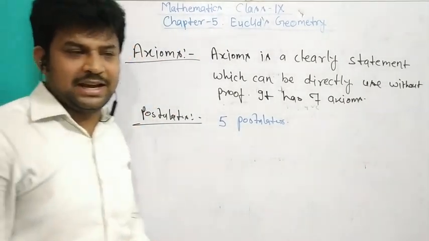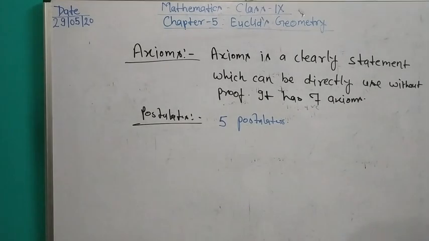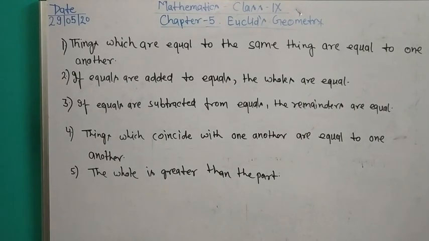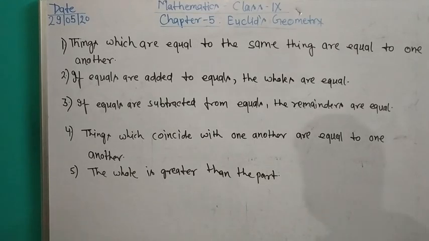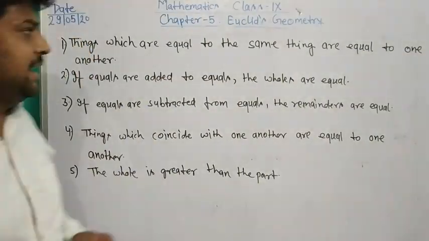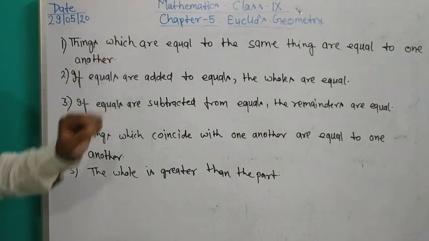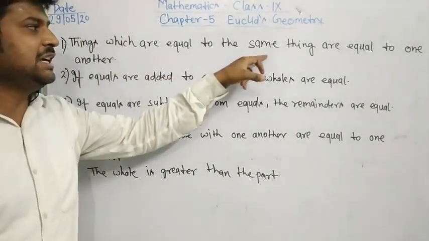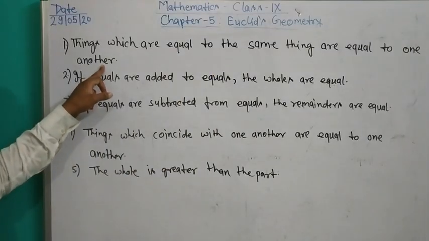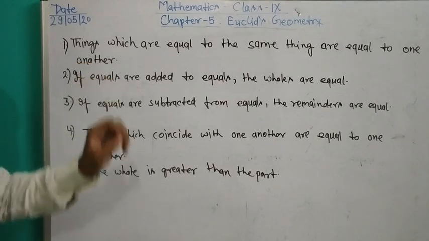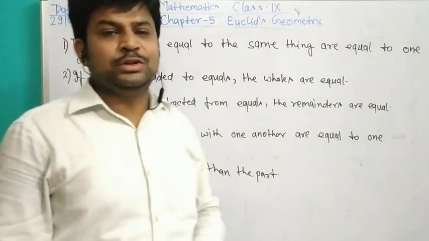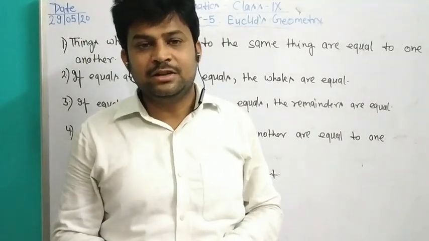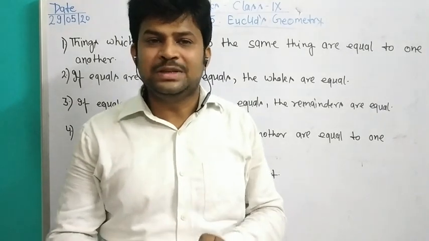Then we will discuss the 7 axioms. The first of Euclid's axioms is: things which are equal to the same thing are equal to one another. It means if two things are equal to another thing, then both things are equal to each other.